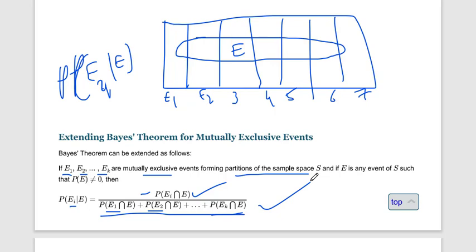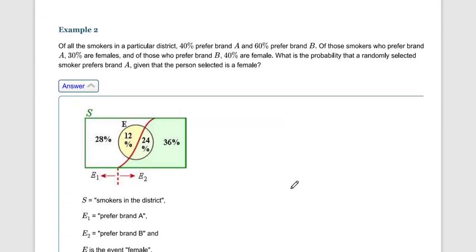If you are given three or more mutually exclusive events, you have to use this formula. Simple. Okay, next example.